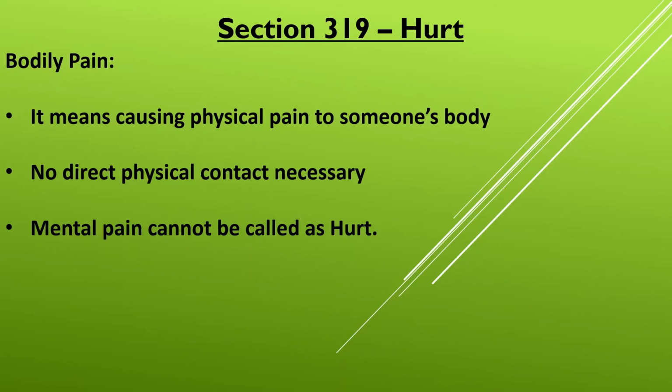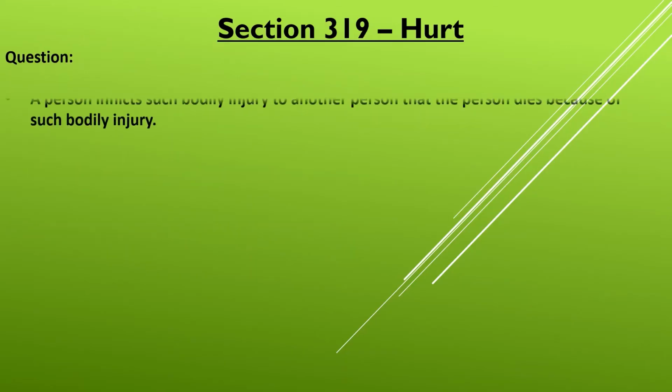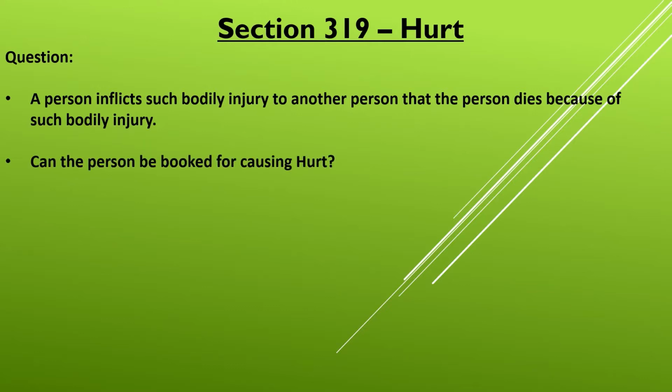Now, a question for you. A person inflicts such bodily injury to a person that the person dies of such bodily injury. Can this person who caused such bodily injury be booked under this section? Well, it will depend on the facts and circumstances of the case.